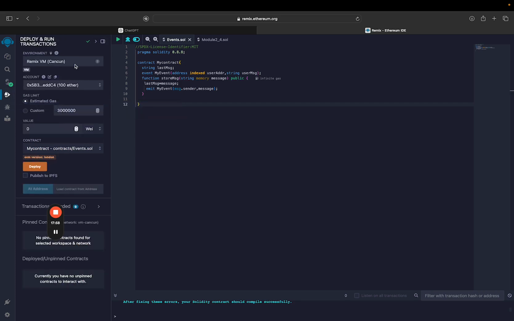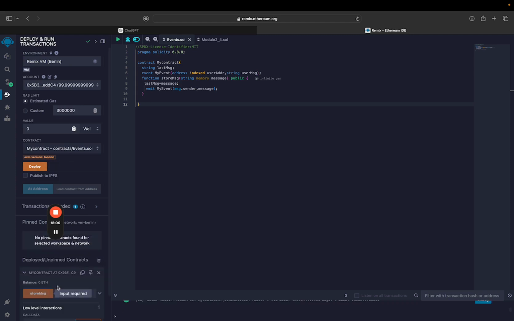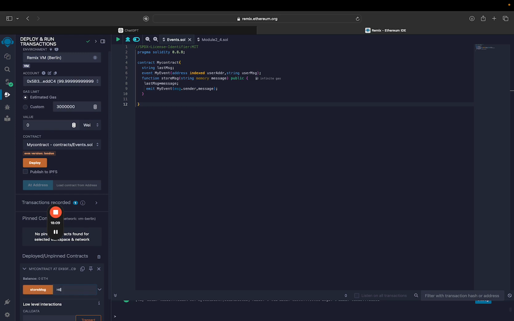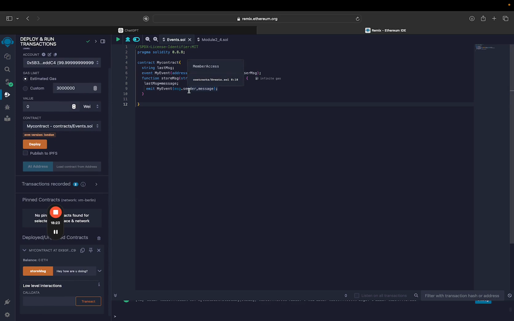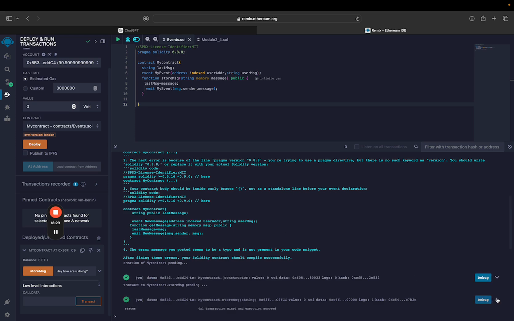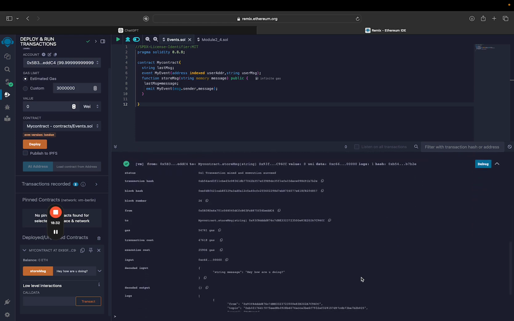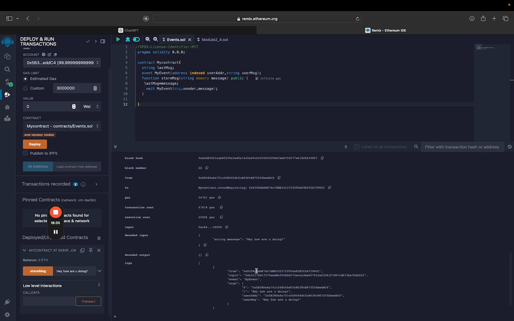Now let's try and deploy it. So we'll be deploying it on Remix Virtual Machine Berlin using this address. Let's click on deploy. Our contract has been deployed. So we'll write the message, hey, how are you doing? So let's store the message. Cool. And now we'll check the console for any logs or events. So you see, MyEvent has been logged and the message is also there, hey, how are you doing?